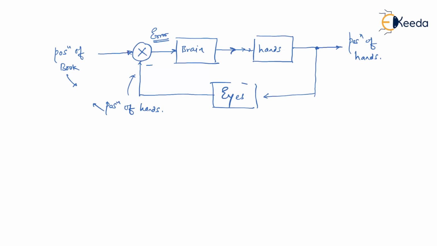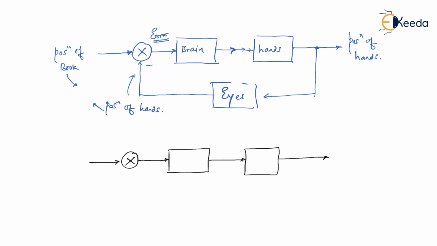But technically, what is a closed loop control system? Let us see. So technically, this is a controller which is analogous to the brain. What we have in the position of the hands is a system.